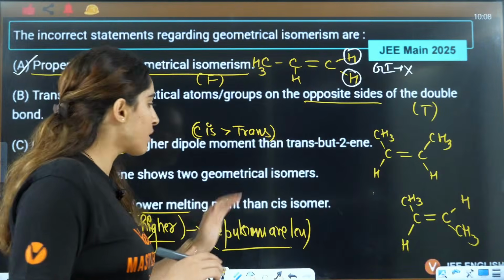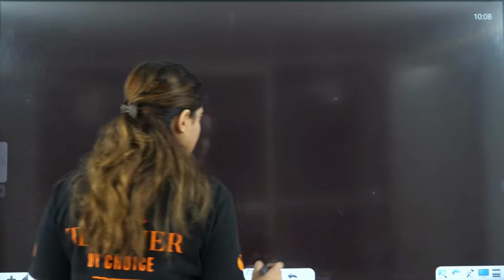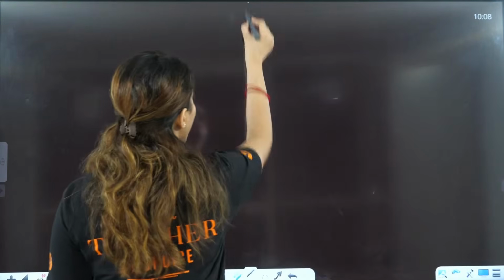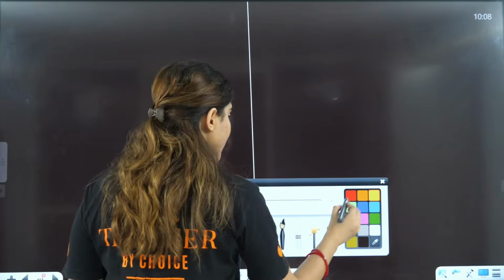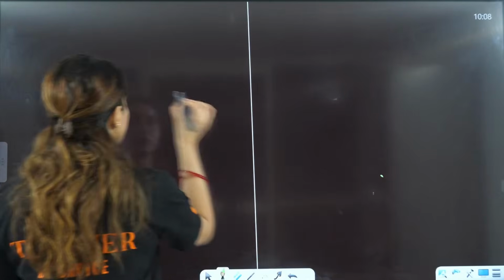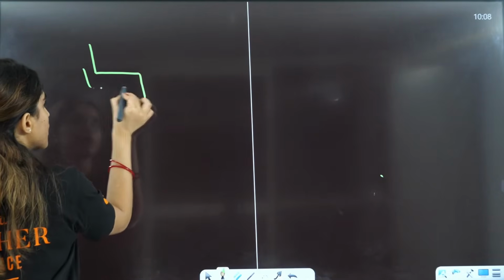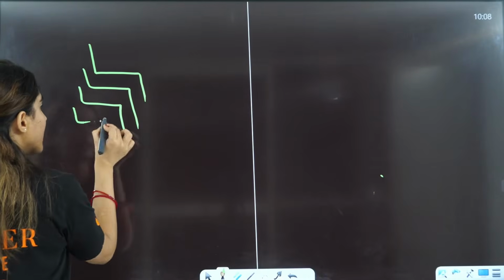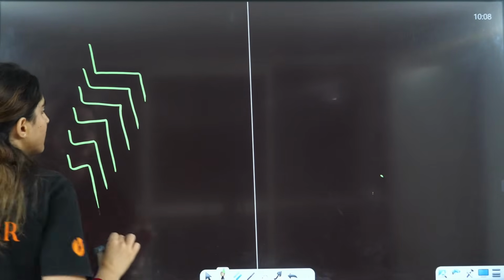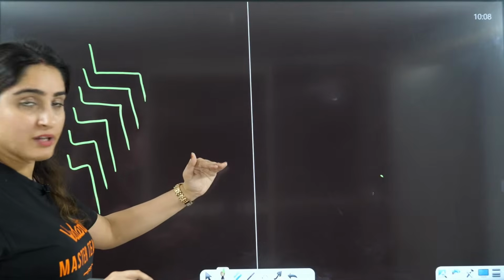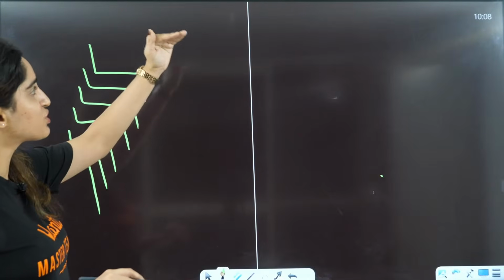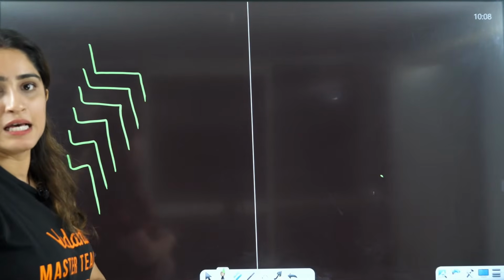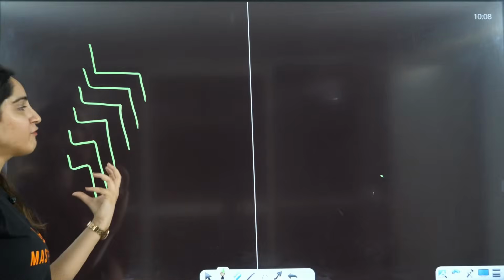If you talk about trans, this is very important, it will go like this. Like you have one chair, then on that one more chair, one more chair, one more chair. Similarly, you have trans.